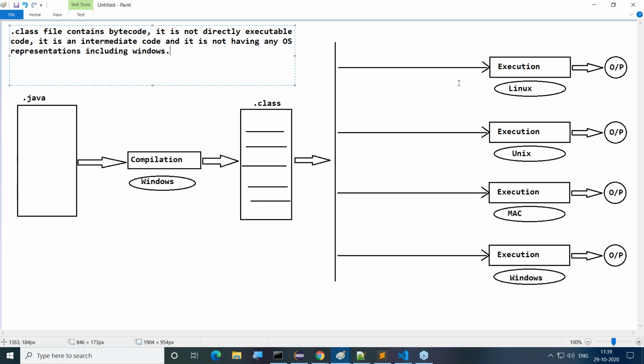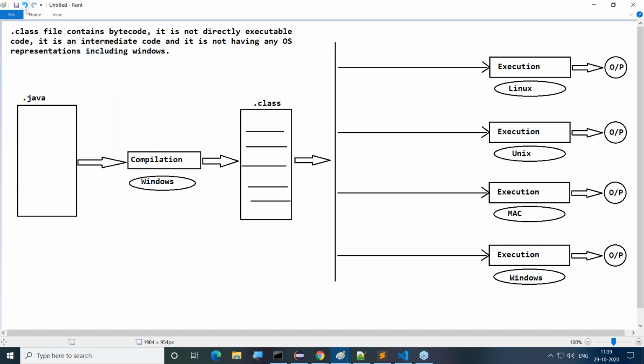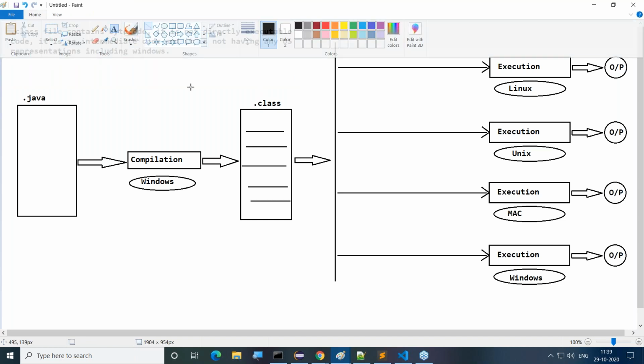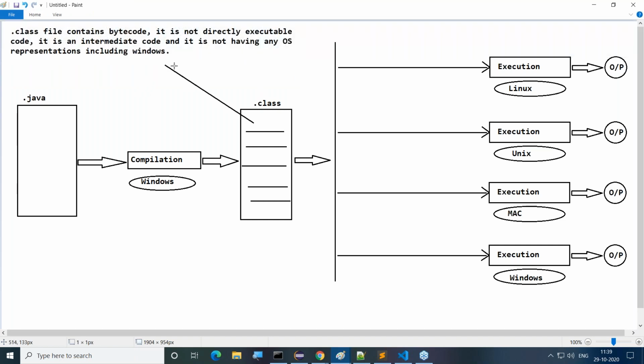Then only in Linux will the bytecode be executed. If you want to execute the same bytecode on Unix operating system, then that bytecode must have Unix operating system representations. Then only that bytecode will be executed.